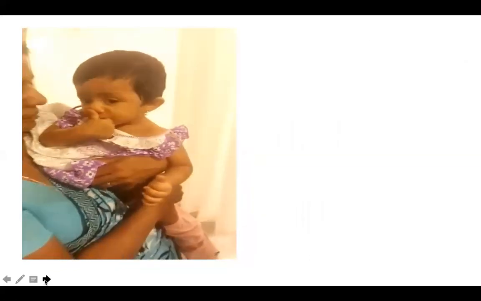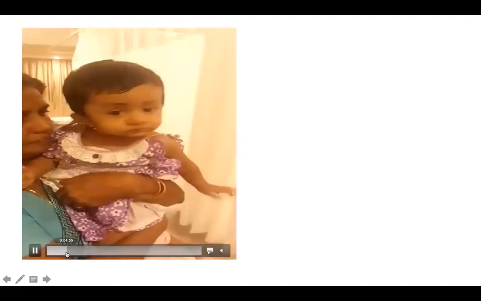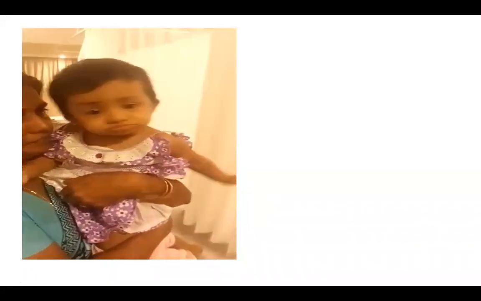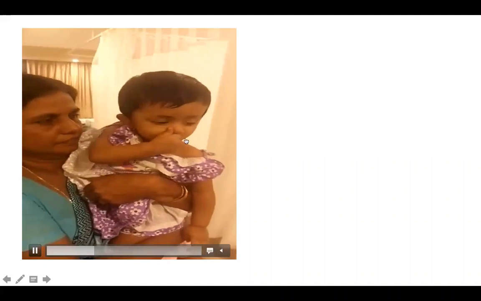So this is another interesting funny attack. Just observe the child. She will do this sort of movements. Okay, let me go back again. They will do this sort of movements as if somebody has put ice onto the back. If somebody puts ice water onto your back, you will do this sort of shivering movement where there is stiffening and some flexion at the neck and teeth clenching and shivering-like movements. Again, this can cause a lot of anxiety among parents. This is very, very common, at least common.